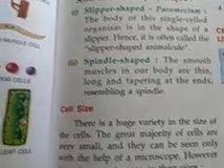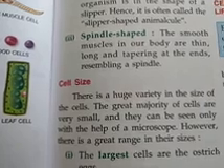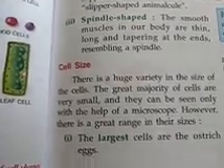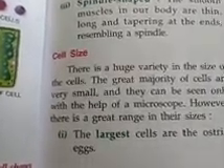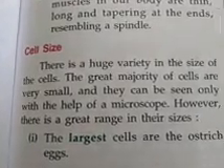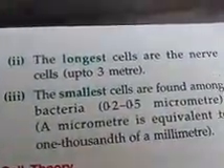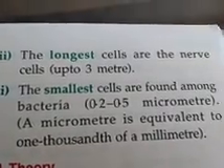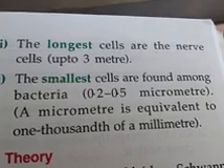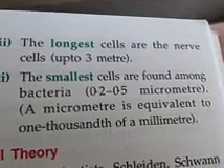According to size of the cells, they are also of different types. As for example, the largest cells are those of the ostrich eggs. The longest cells are those of the nerve cells, and the smallest cells are found among bacteria.